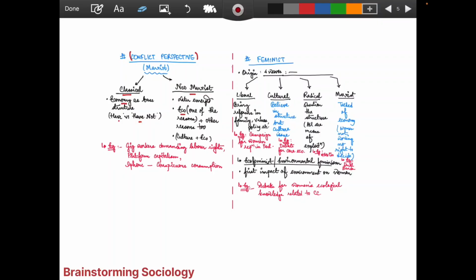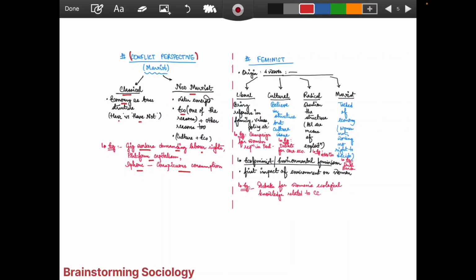For example, take gig workers demanding labor rights, platform capitalism, and the iPhone being considered as conspicuous consumption. Earlier, only money was talked of from the economy perspective, but now social status in society is mattering. The iPhone is not only being used by the rich class, but it has also gone into the have-nots part too, and they are buying it on EMIs or UPI, whatever has extended beyond the limits, right?